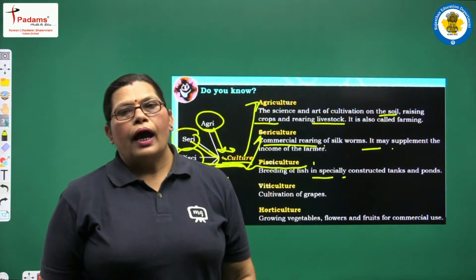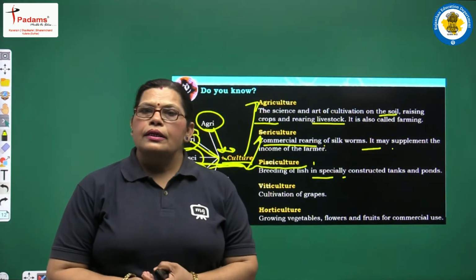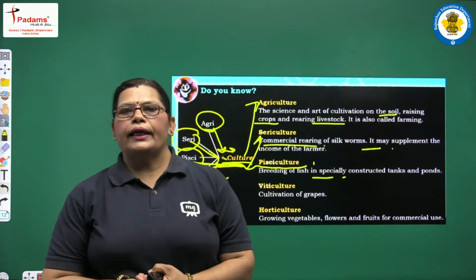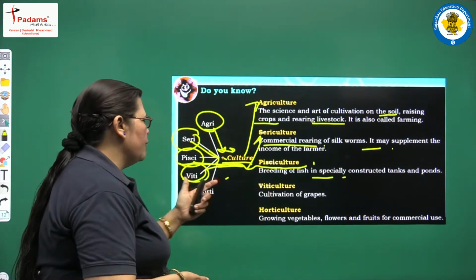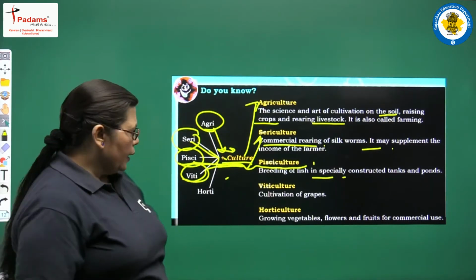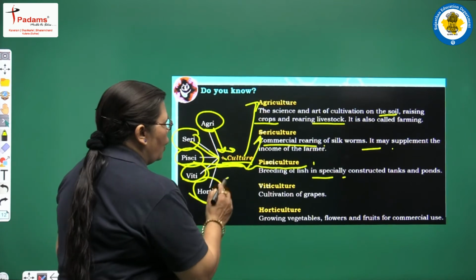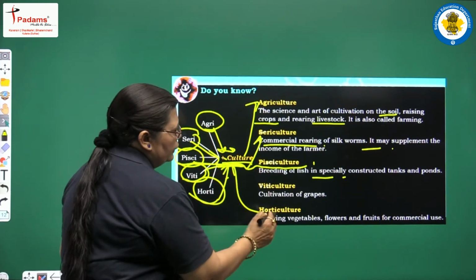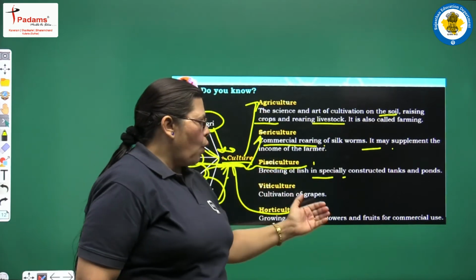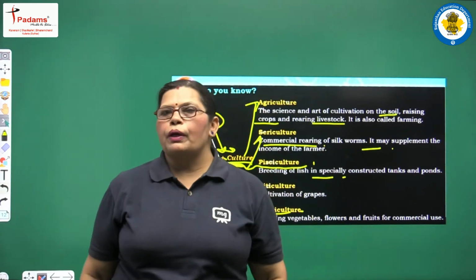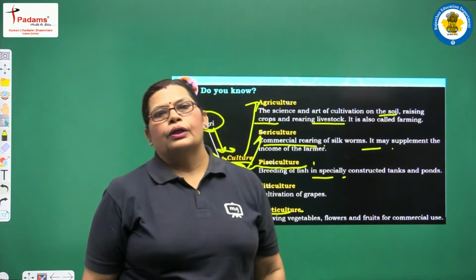You all are eating grapes in the seasons, so these are very tasty, and all these tasty items are included in viticulture. Okay, the last one is horticulture. Horticulture includes growing vegetables, flowers and fruits for the purpose of commercial use.